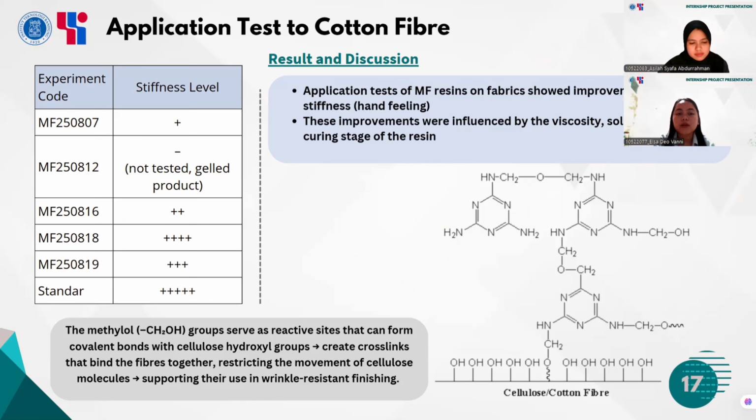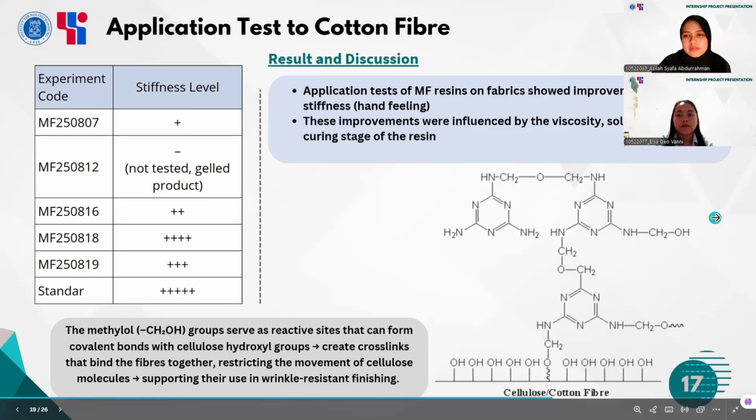On the molecular level, the methylol CH2OH groups in the resin react with the OH groups of cellulose, forming covalent crosslinks. These crosslinks bind the fiber together, restricting cellulose mobility and giving the fabric wrinkle resistance. Now that we have seen the application performance, let us move to the summary of our findings.